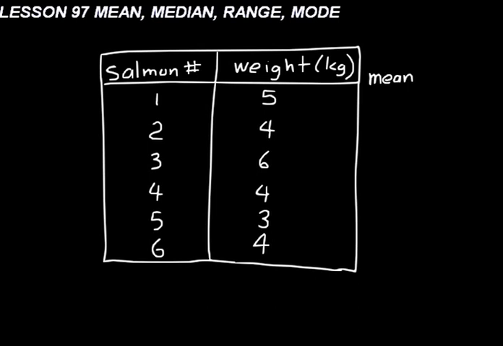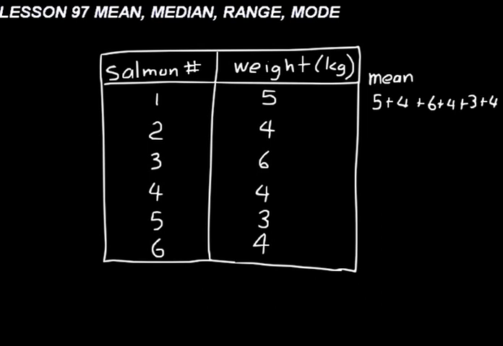You just learned about average in lesson 96. Remember, to figure out an average, you just add up the numbers and then divide by however many items there are in the group. So mean is just another word used to describe average. To find the mean of those numbers, you just add them up, divide by how many there are. So there are 6 numbers there. Let's add them all together first. 5 plus 4 plus 6 plus 4 plus 3 plus 4.